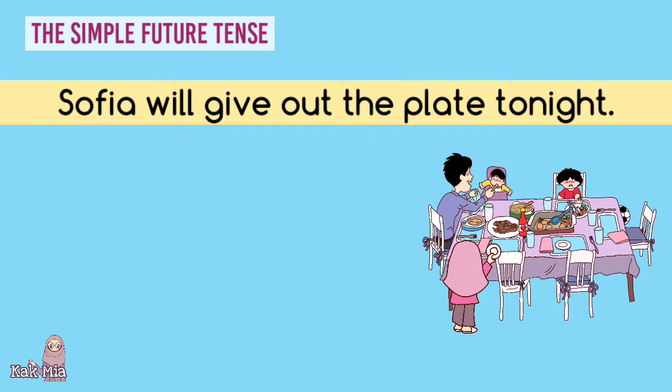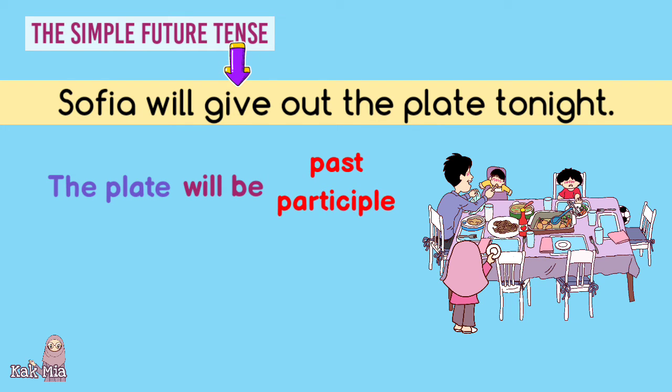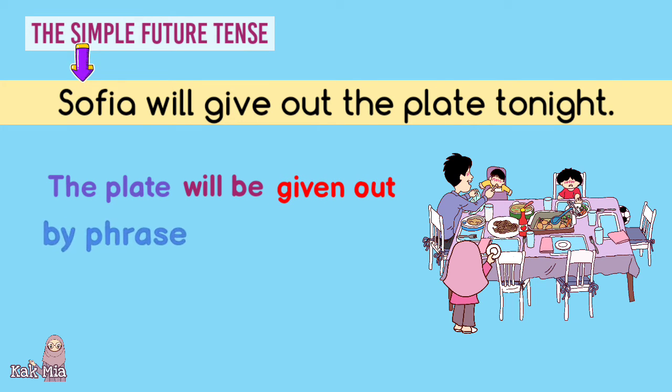Now let's change the sentence into the passive voice. Let's start with the receiver, the plate. Next, write down will be, which is then followed by the past participle of give, given, given out. After that, write down the by phrase, by Sophia. Finally, write down the adverb of time, tonight. And the sentence becomes, the plates will be given out by Sophia tonight.